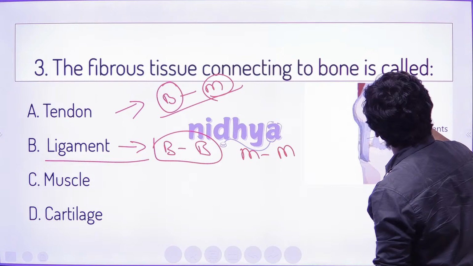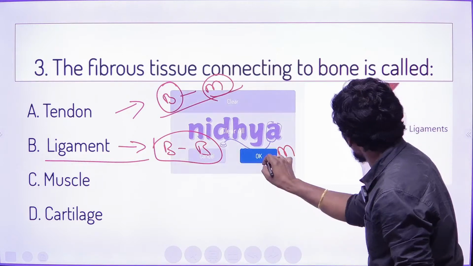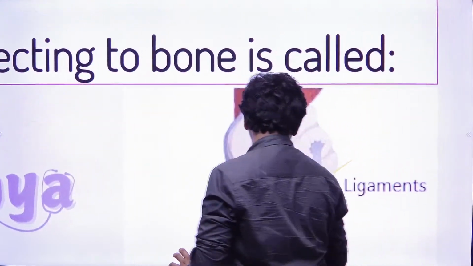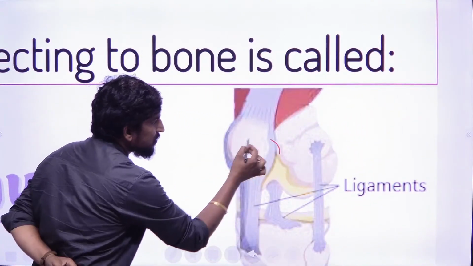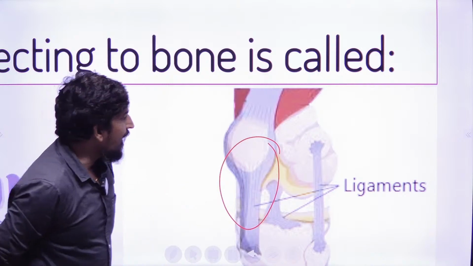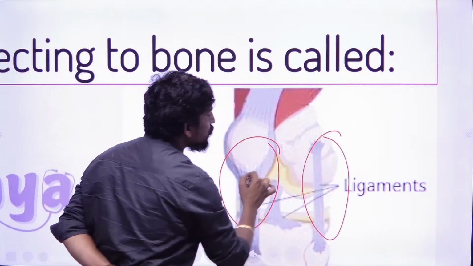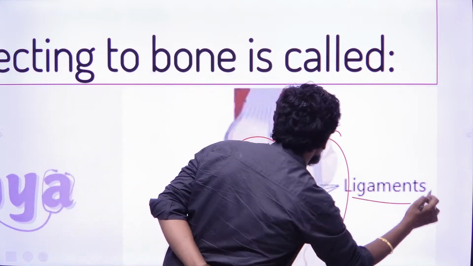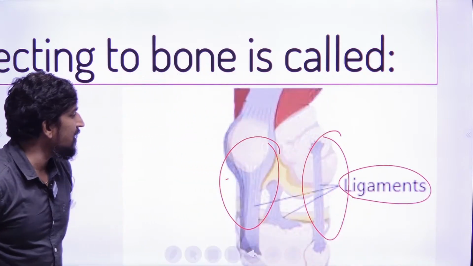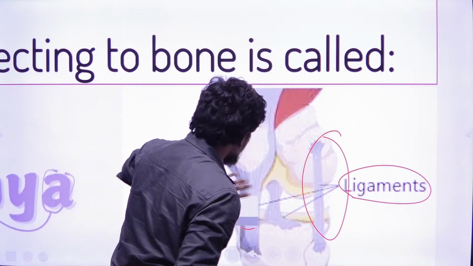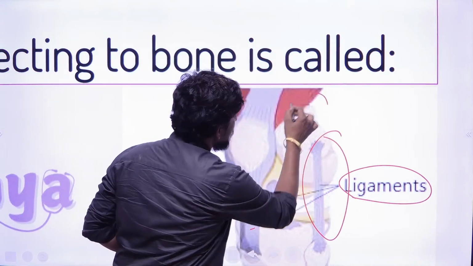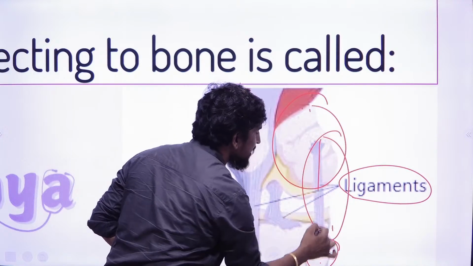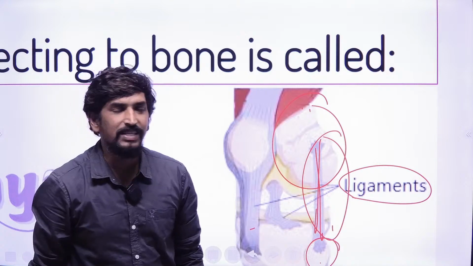Here, right? Let me go with this image. I will show you the differentiation. Here, this is one bone, and this is another bone. These two bones are held together by a structure called a ligament. We can see this is one bone, this is another bone, and these two structures are connecting together with a ligament.